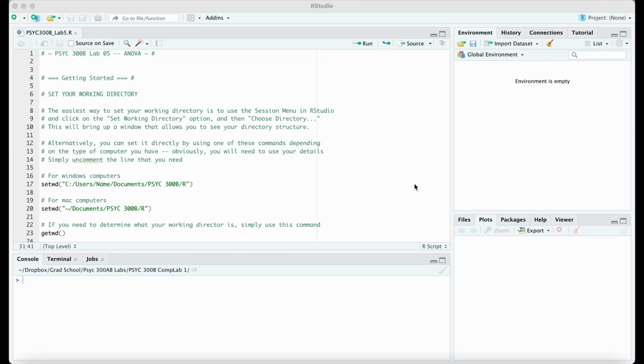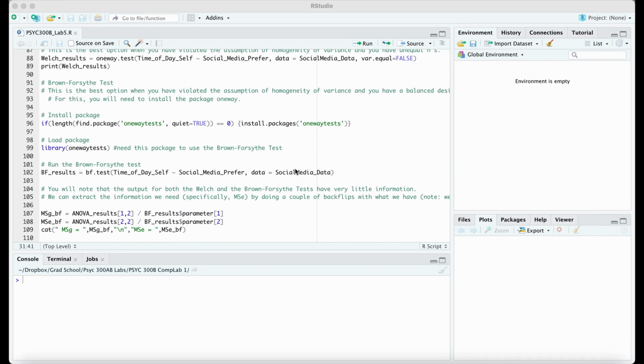Today I'm going to walk you through Lab 5 in Psych 300B, and this is going to walk us through R. What we're going to do is run an ANOVA, but before that we need to check our homogeneity of variance using a Levene's test. Then we're also going to pick out some R squared and Cohen's F effect sizes.